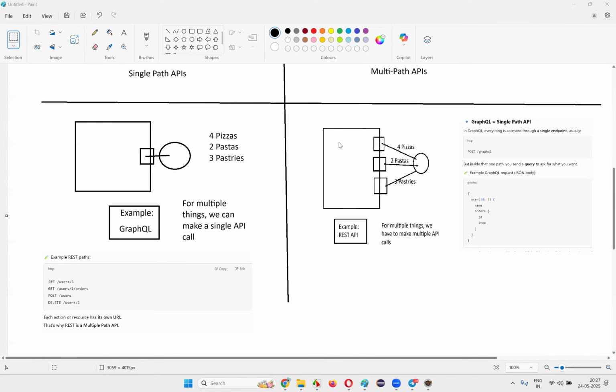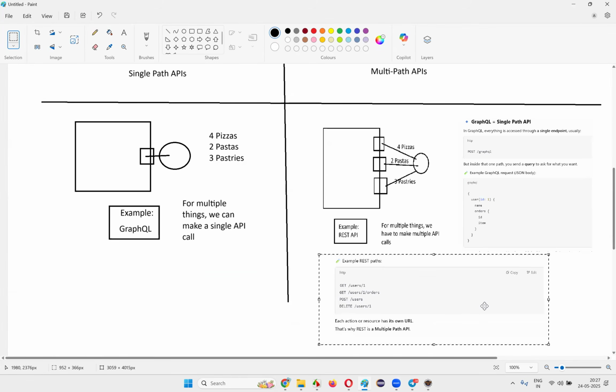Clear, guys? Everyone clear with the single path APIs and multiple path APIs with these examples, right? In a single request, you are asking for all the details. Okay, sorry, I have drawn it at the wrong places. So this is single. This should go this side and this should go this side.